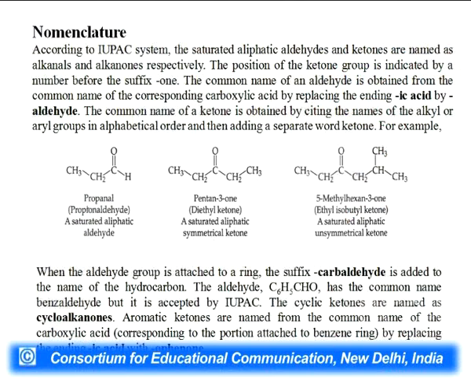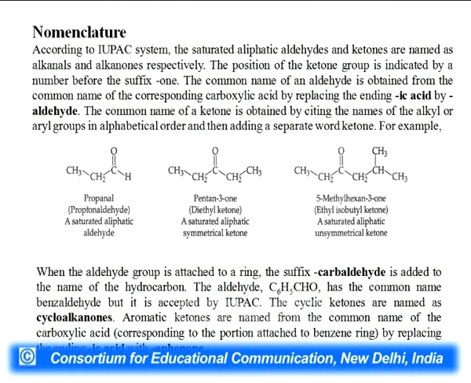Next, 5-methylhexan-3-one, ethyl isobutyl ketone, again a saturated aliphatic unsymmetrical ketone because both the R group which is attached to the carbonyl group are different, that is why it is called unsymmetrical ketone. When the groups are same, it will be symmetrical.